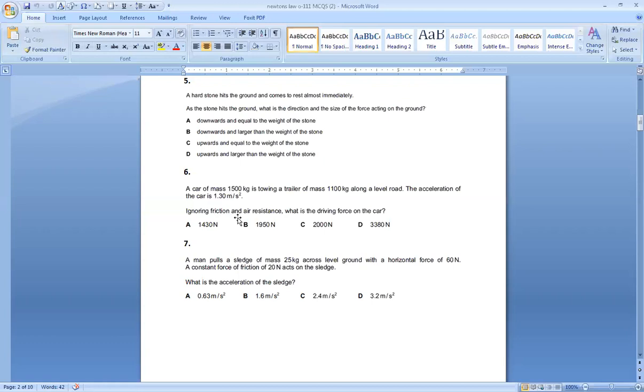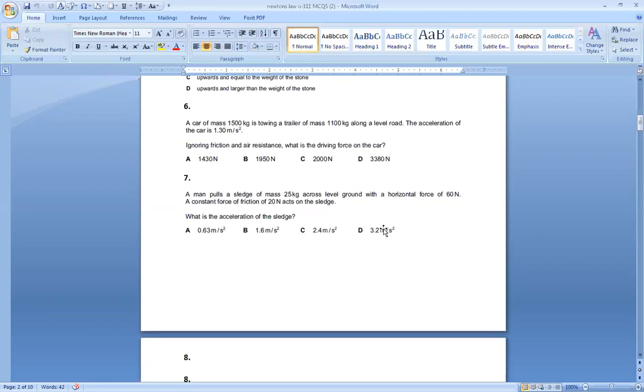Ignoring the friction and air resistance, what is the driving force? The driving force in this case is F is equal to ma. There is no friction, there is no resistance, so the resultant force will be simply F is equal to ma. So I have 2600 kg into 1.3. If you multiply 2600 with 1.3, you will get 3380 newtons. So the option is D. That is the forward driving force.